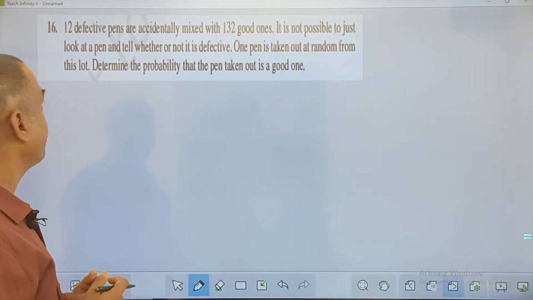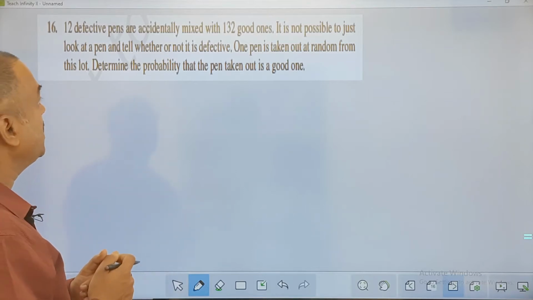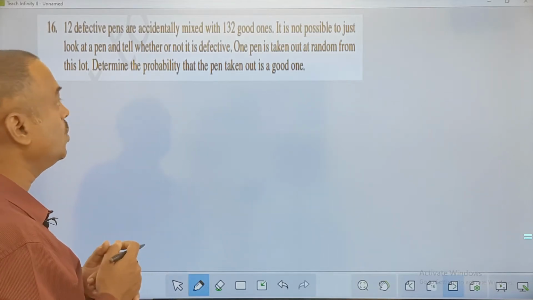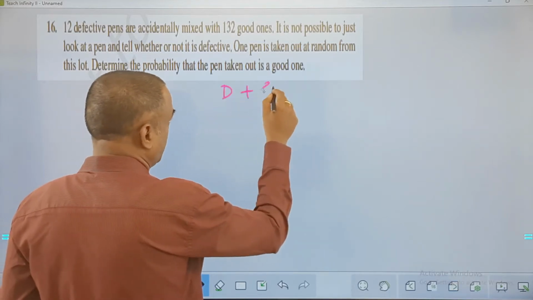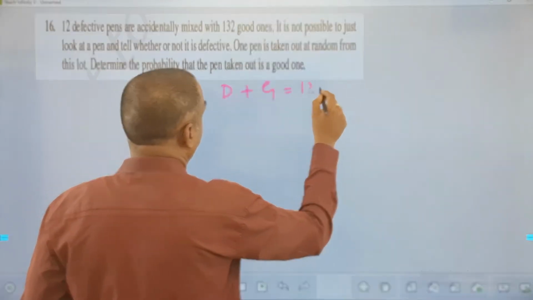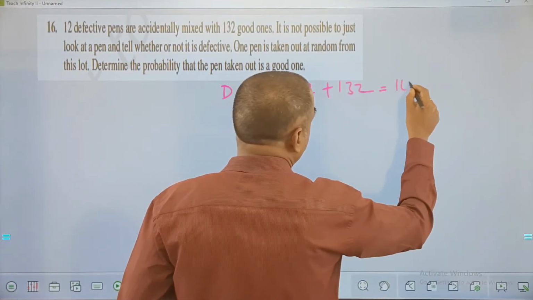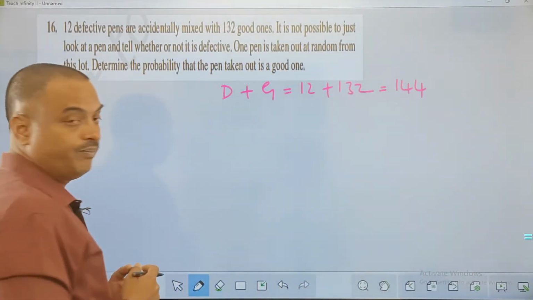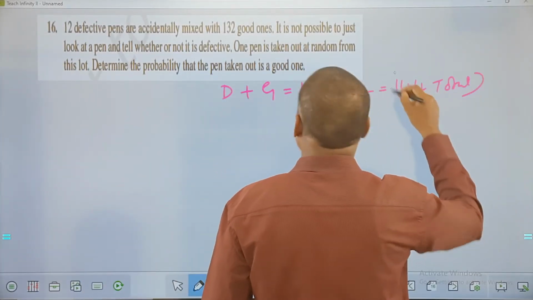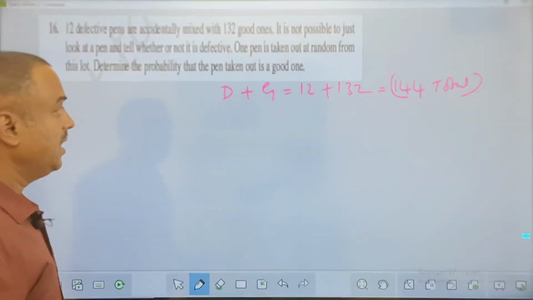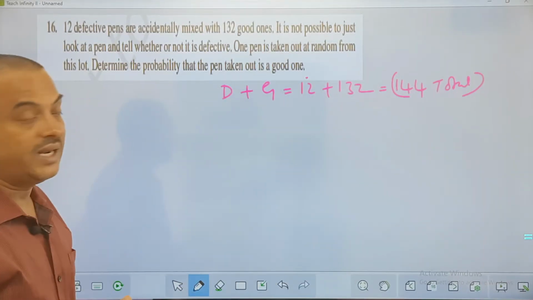16th one. 12 defective pens are accidentally mixed with 132 good ones. So defective plus good are 12 plus 132 we have. The total number would be 144 pens in total. In this, these are damaged ones and the others are good ones.